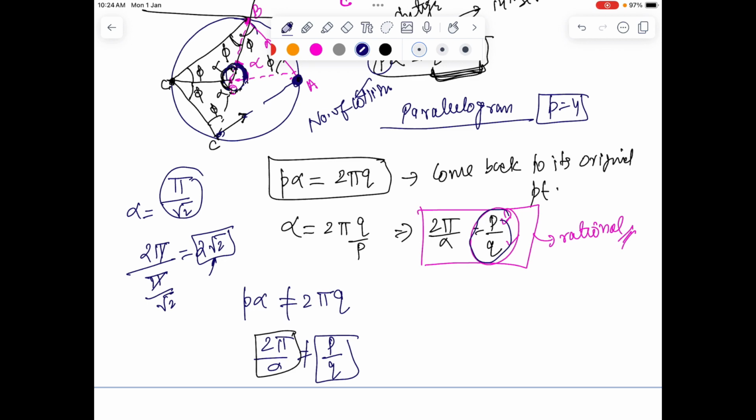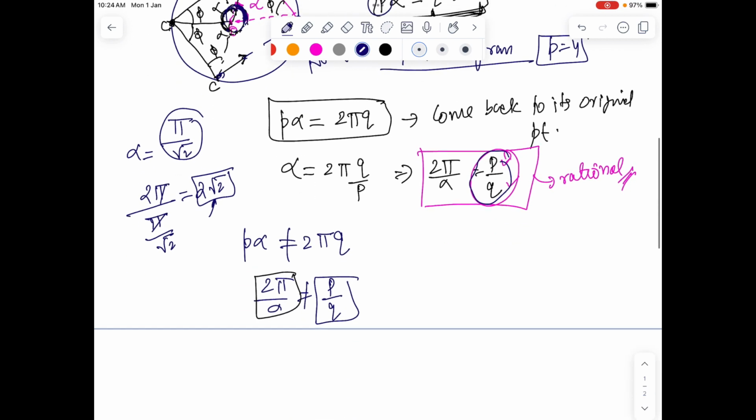So the predictable motion becomes kind of unpredictable, in the sense that the trajectory is not a closed path of finite length. So the takeaway is that when the ball has returned to A, the trajectory is a closed path of finite length and the motion is periodic. But if alpha is some irrational multiple, the angle of rotation of the point of impact with the wall is not an integral multiple of 2 pi.